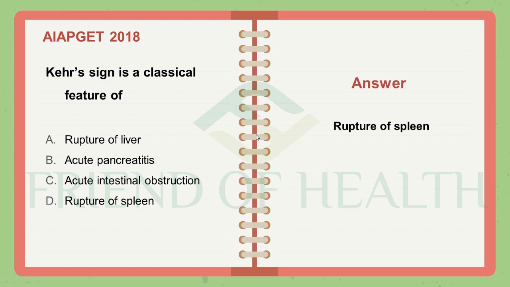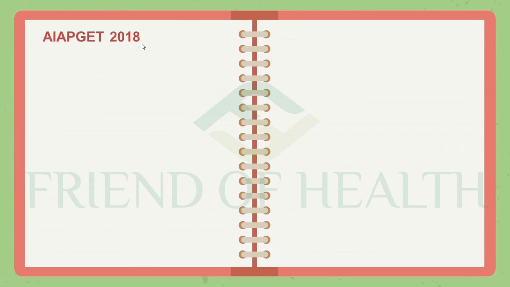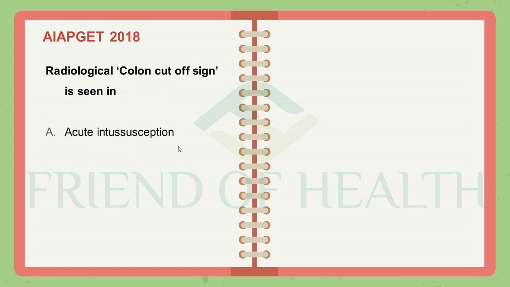So Kerr sign, classical feature of rupture of spleen. And next question again from AAPGT 2018. Radiological colon cutoff sign is seen in acute intussusception.